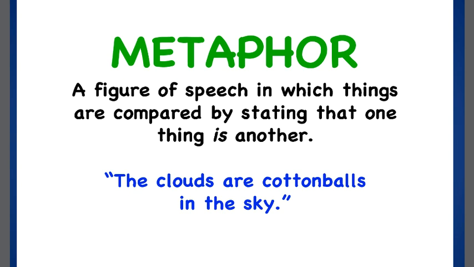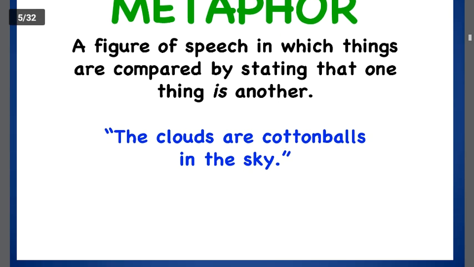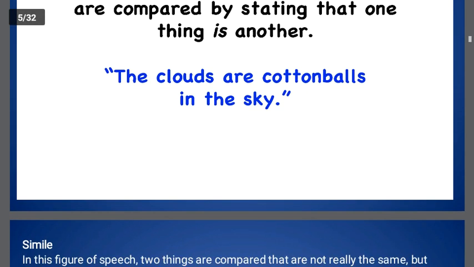The clouds are cotton balls in the sky. So what is compared to what? The clouds are being compared to what? Cotton balls. And why is it compared? It is compared because both are white in color, shapeless and all. But can you see the word "as" or "like"? No. But still there is a comparison. It is called implied comparison.